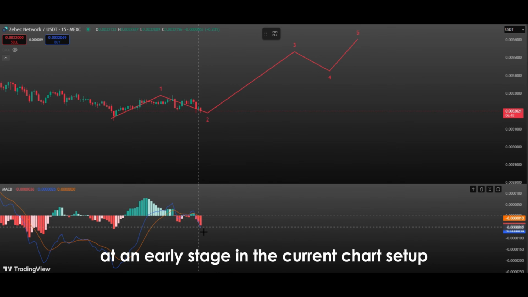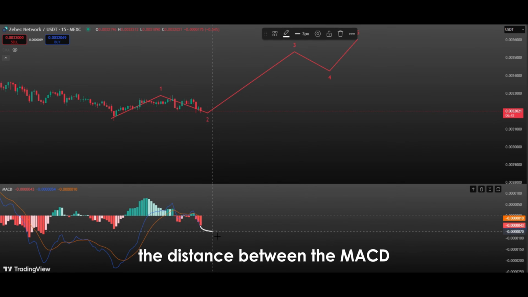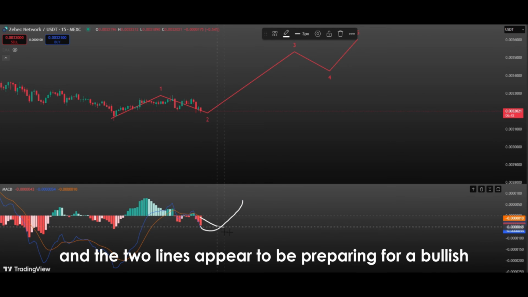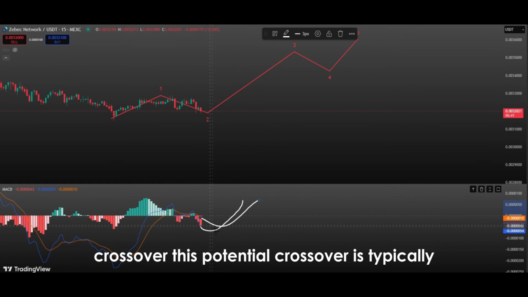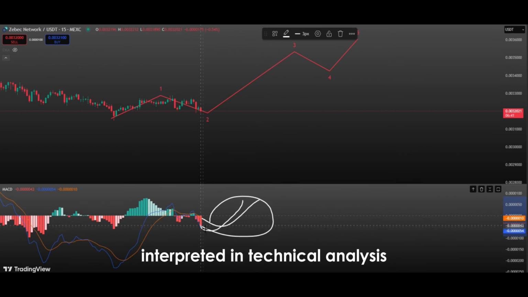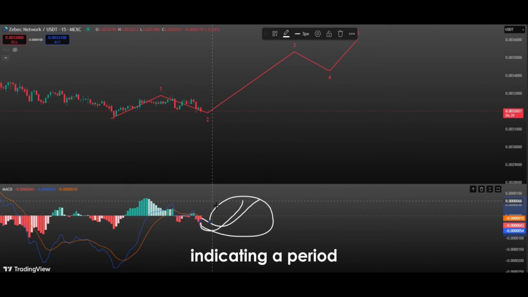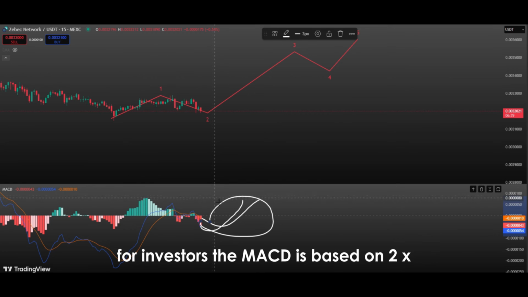at an early stage. In the current chart setup, the distance between the MACD lines is gradually narrowing, and the two lines appear to be preparing for a bullish crossover. This potential crossover is typically interpreted in technical analysis as a signal of an upcoming upward movement, indicating a period where new buy signals may begin to emerge for investors.